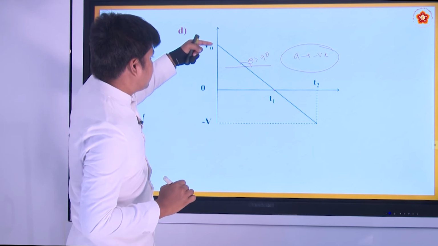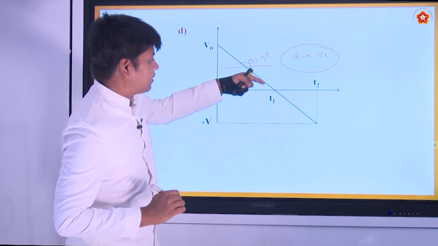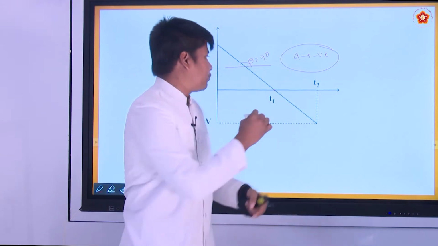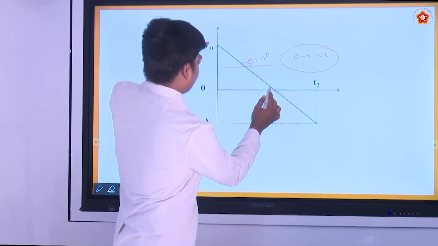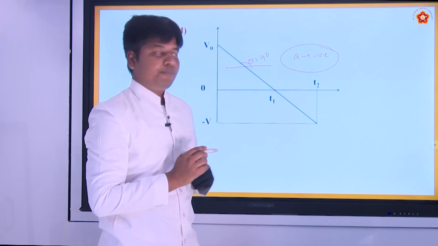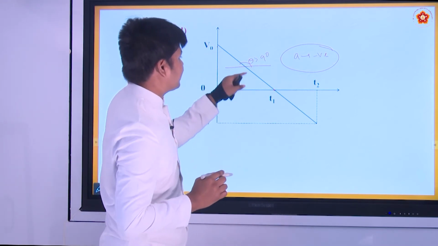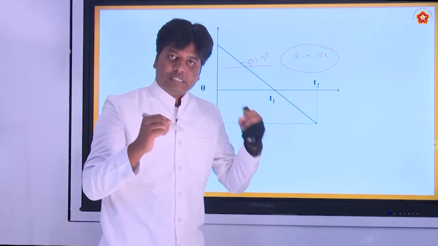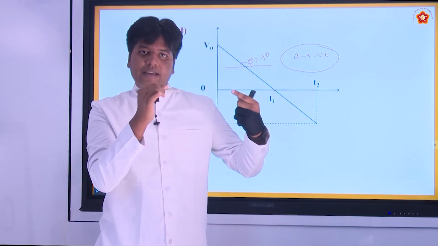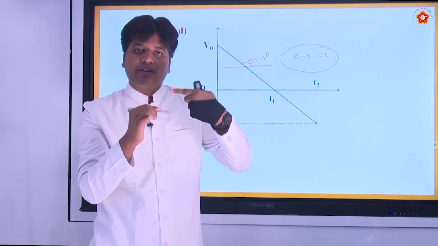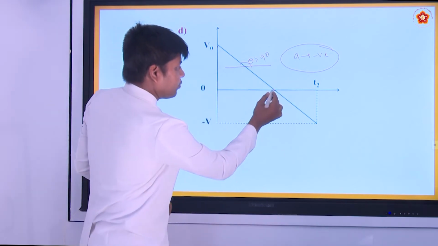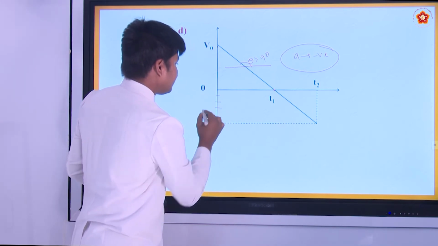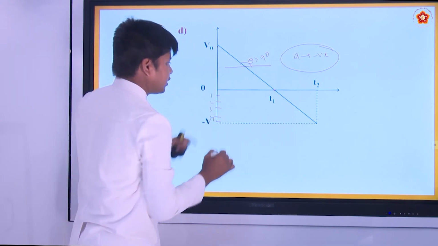It moves in the negative direction. Now you can see the speed is slowly decreasing, because acceleration and velocity are opposing each other up to here, since velocity is positive here and acceleration is negative. From here to here the velocity is also negative because it is coming back, and acceleration is also negative. When both are negative, you can see the speed is increasing. It may be 1, 2, 3, 4. The speed is increasing.